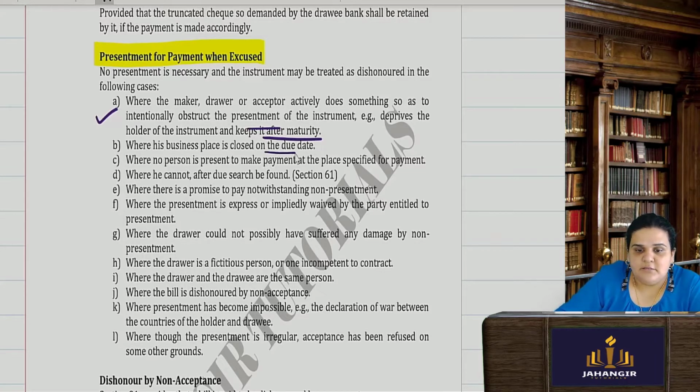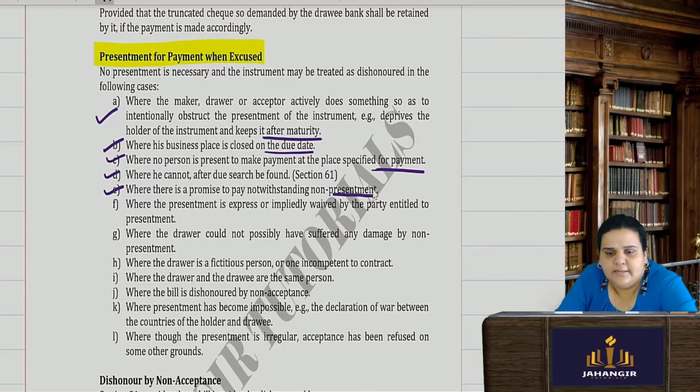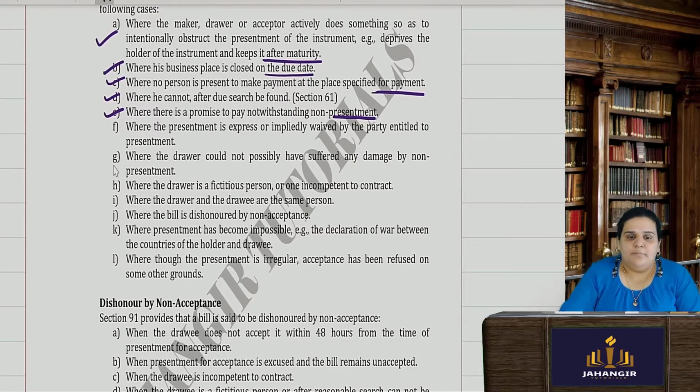Where his business place is closed on the due date, then you are excused from presentment. Where no person is present to make the payment at the place which was specified, where he cannot be found even after due search, where there is a promise to pay notwithstanding non-presentment, that is, you are expressly told that you have waived it: even if you do not present it, I will make the payment. Where the drawer could not possibly have suffered any damage even if the negotiable instrument was not presented to him. There was no damage done to the drawer.